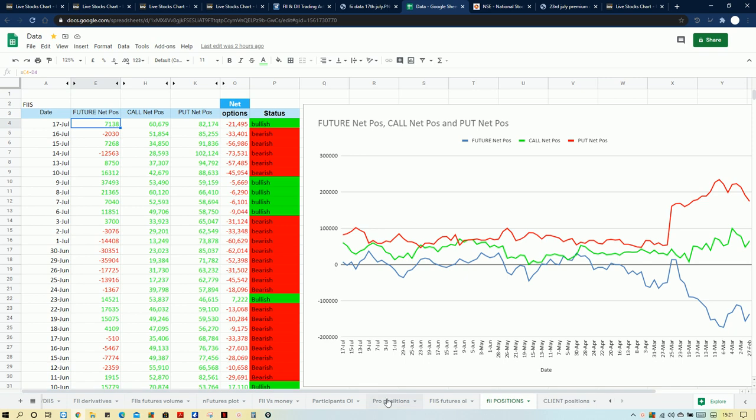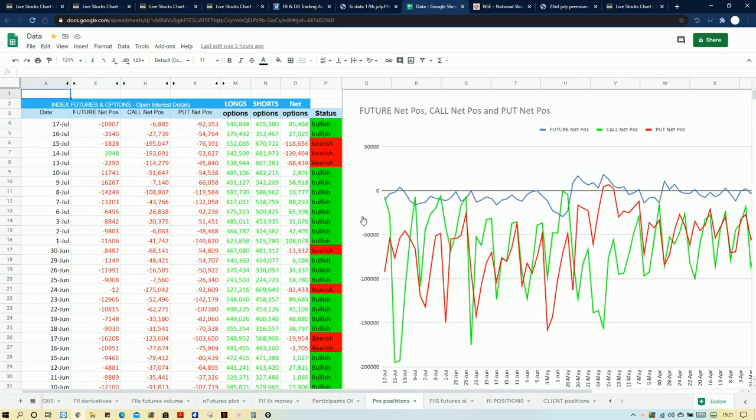And now we move on to the proprietary traders' positions. Proprietary traders also hedged in futures. Normally they hedge in futures, and that is the reason they have taken shorts here, but at the same time they have taken huge longs, that is the call longs here, and they have also taken huge put shorts. So that is also confirming they are bullish.